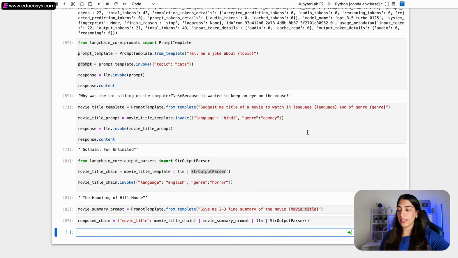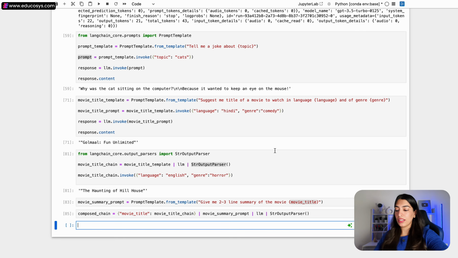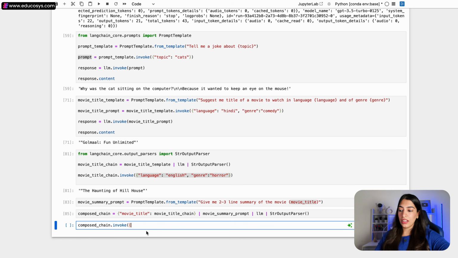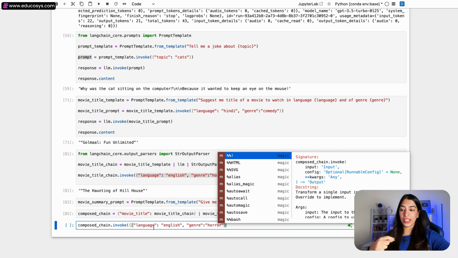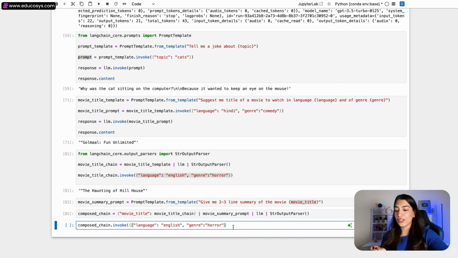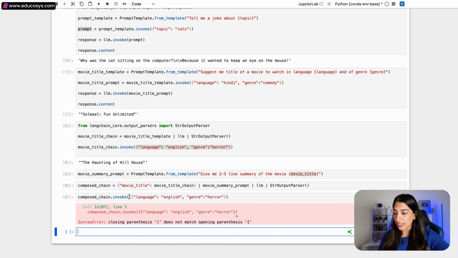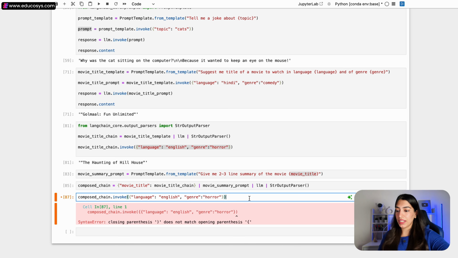So let's run it and see. Okay, I have created the chain. Now I need to call it, right? Obviously. So invoke, and now when I invoke this is where I am going to give the language and the genre. So this is the input that I am giving to the first component of this chain, which is the movie title chain, right? So let me actually pass it and let's run it. Okay, I added one extra braces and let me run it now.